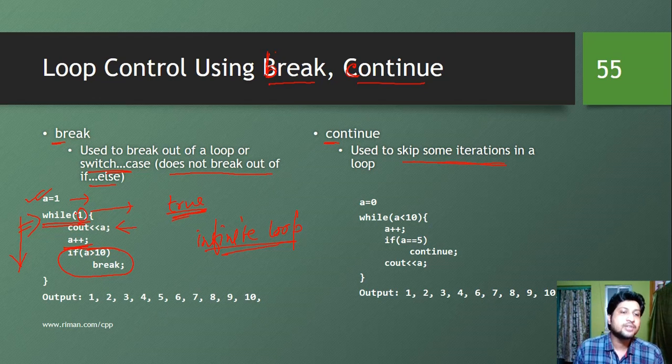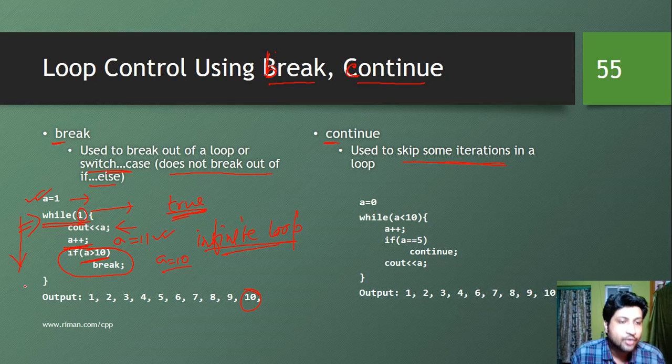This set of statements is going to execute repeatedly, and when A becomes 11, the condition A greater than 10 will be true and it will break out of the loop. So when the value of A is 10, the 10 will be printed. Then A will increase by 1 and become 11. After that, as 11 is greater than 10 is true, it will break out of the loop.